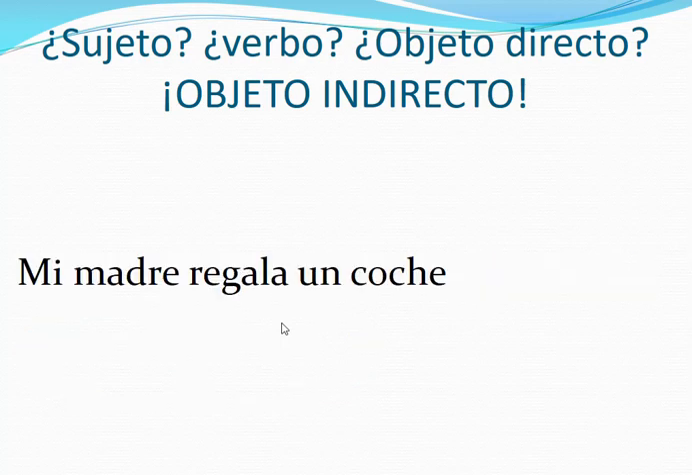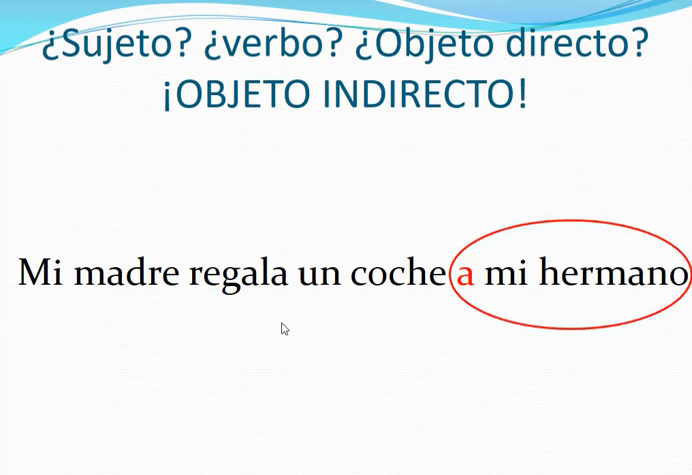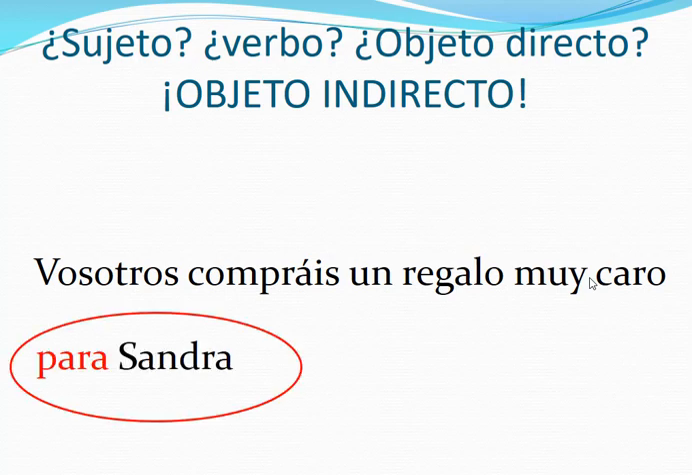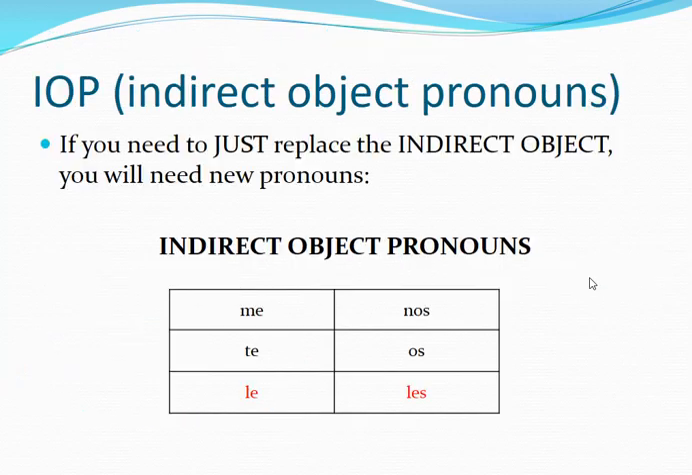And then, mi madre regala un coche a mi hermano. My mom, regalar is to buy as a gift or to gift something to someone. Un coche, that's the direct object; to my brother, a mi hermano, indirect. We're finding the indirect object, okay? Vosotros compráis un regalo muy caro a Sandra, or para Sandra. A or para.